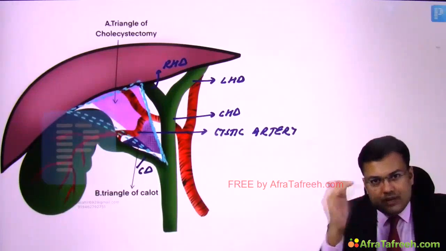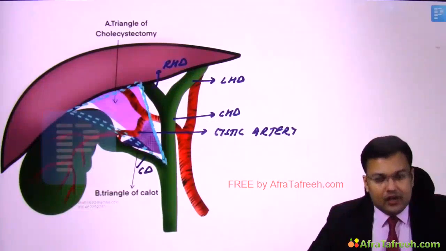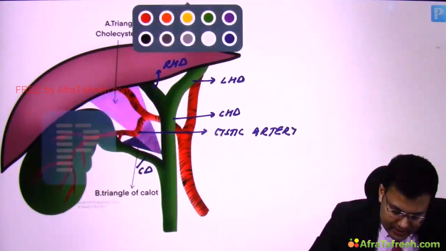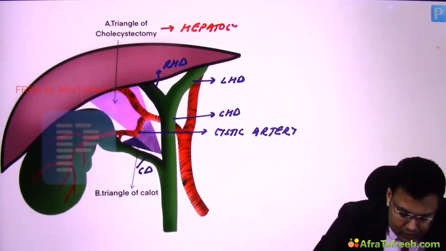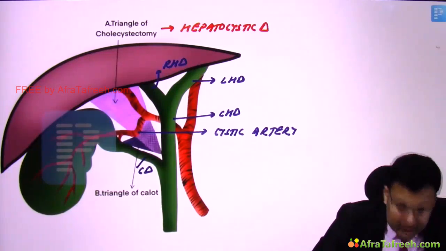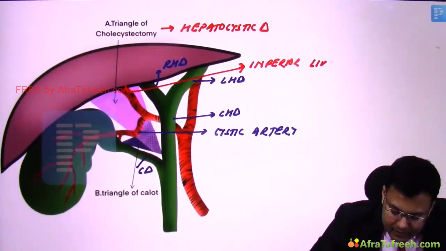Here the common hepatic duct and cystic duct are the two common boundaries. But superiorly, there is the inferior liver edge. So what are the boundaries here? In the triangle of cholecystectomy, also known as the hepatocystic triangle, superiorly there is the inferior liver edge, right?